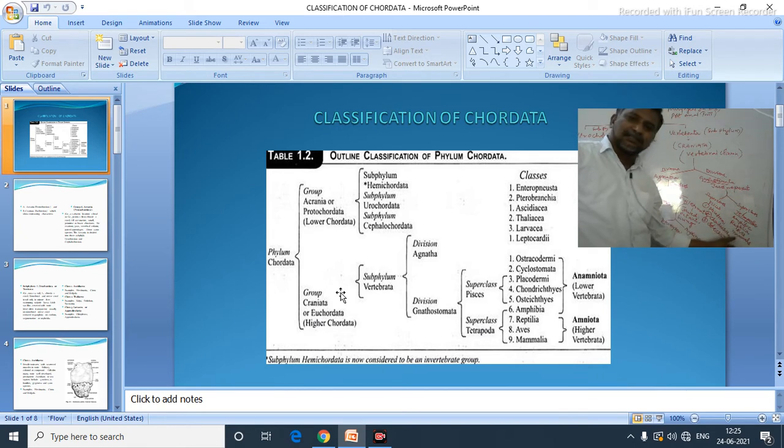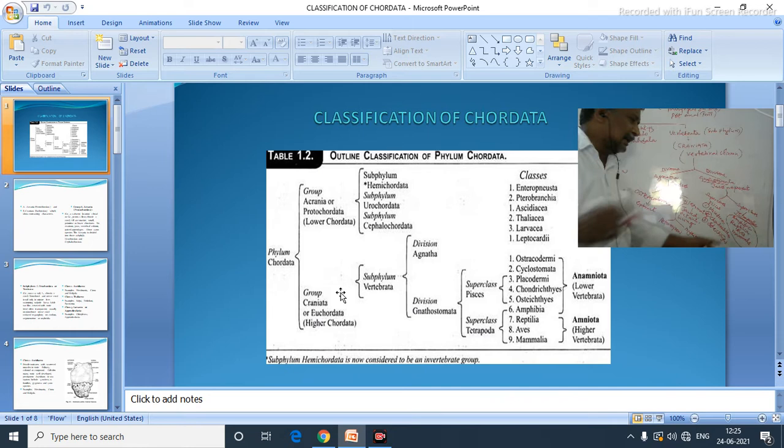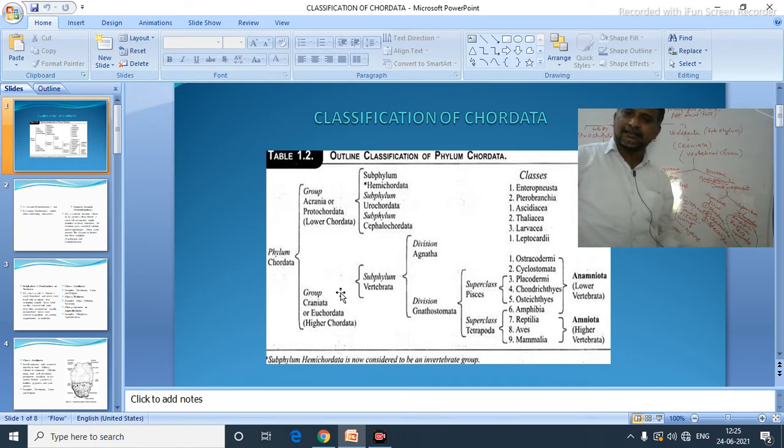Amphibia, reptilia, aves and mammals, all these four are there. Okay, they are known as classes. So this is the brief outline classification of the phylum Chordata.